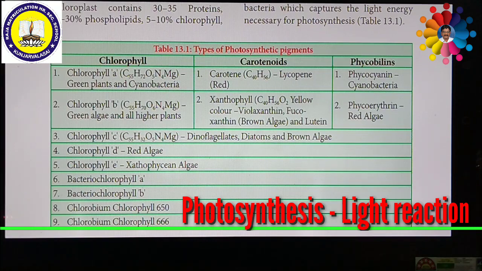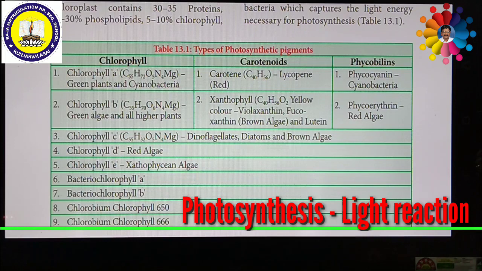A photosynthetic pigment is a pigment present inside the chloroplast or photosynthetic bacteria which can capture the light energy necessary for photosynthesis. That light energy is converted into chemical energy in the form of carbohydrate, either glucose or starch.